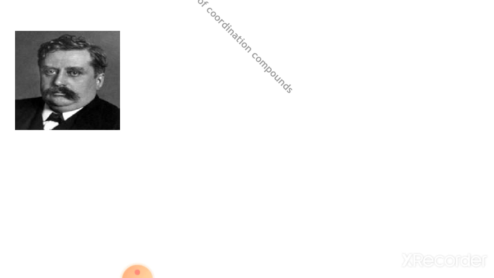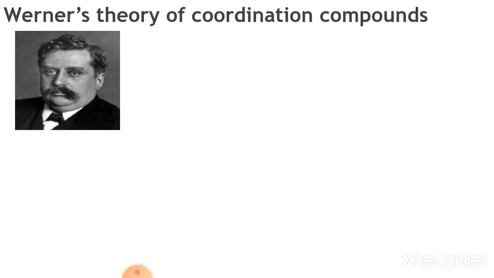Now let us focus on Werner's theory of coordination compounds. Werner is regarded as the father of coordination chemistry, and he was the first Swiss chemist to get the Nobel Prize for chemistry, in 1913.